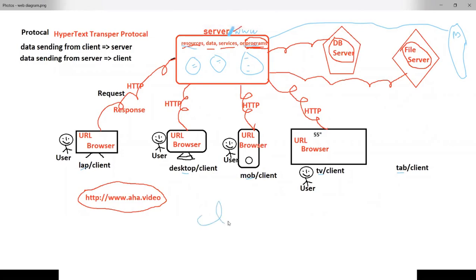Some people say that we are the client, sir. No, we are not clients, sir. We are users. We never become the client. That's why I clearly mentioned user here. Who is working on this client machine? That human being becomes the user. Who is working on the client machine? The human being becomes a user.